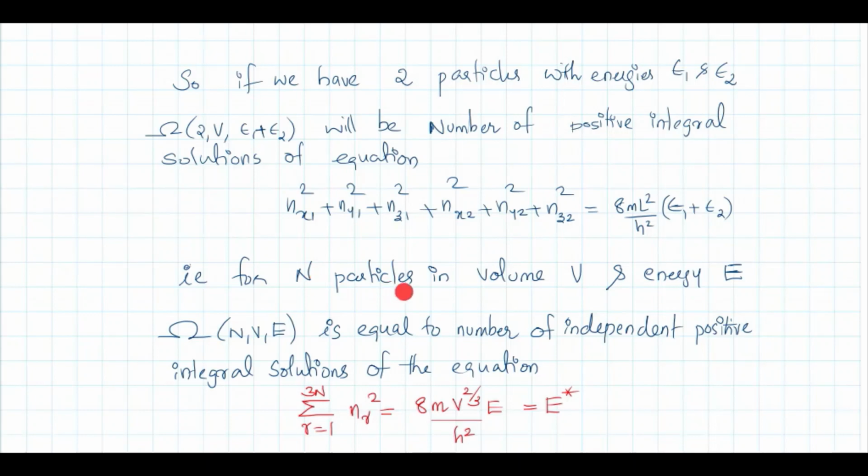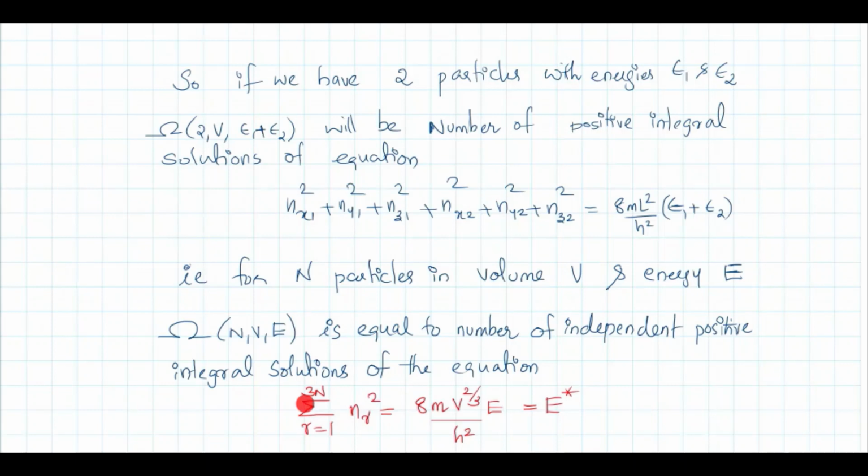So if you have n particles in a volume V and energy E, then omega n V E is equal to the number of independent positive integral solutions of the equation.